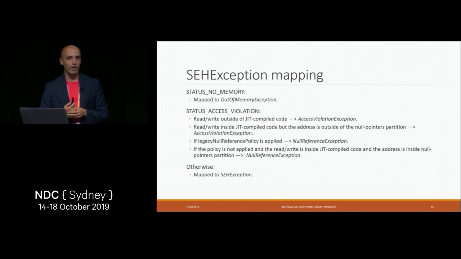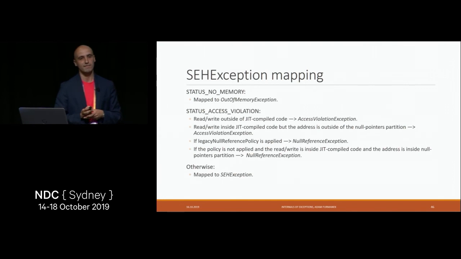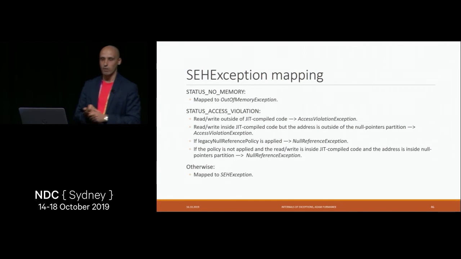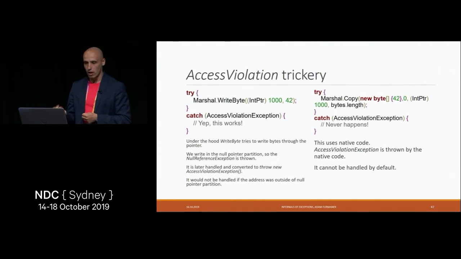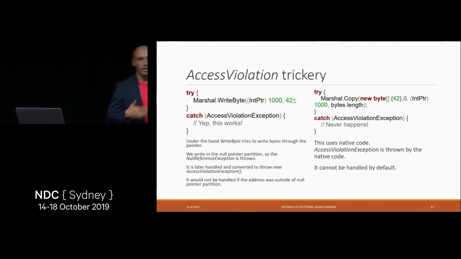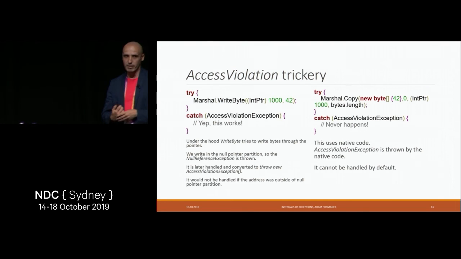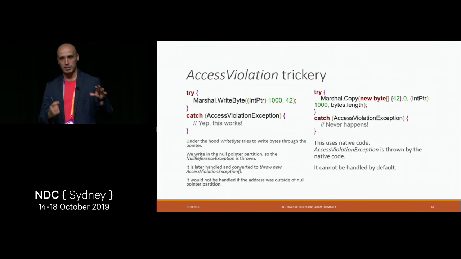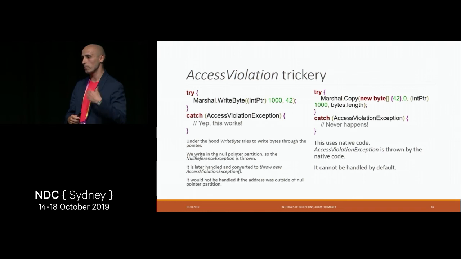When it comes to very nasty things, like exceptions which we cannot handle, one of them is access violation. And depending on how we throw this exception, we may get completely different behavior. Because if we start writing on a null pointer partition, the same way I told you about how .NET checks whether there is a null reference or not, depending on how we access this piece of memory, may cause completely different results.